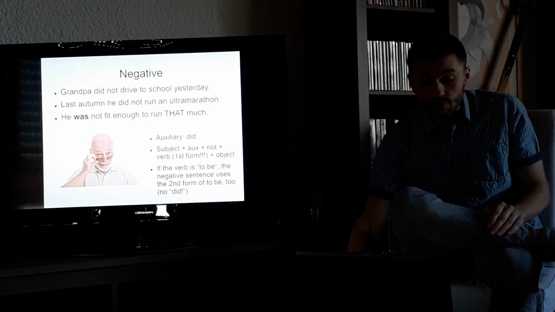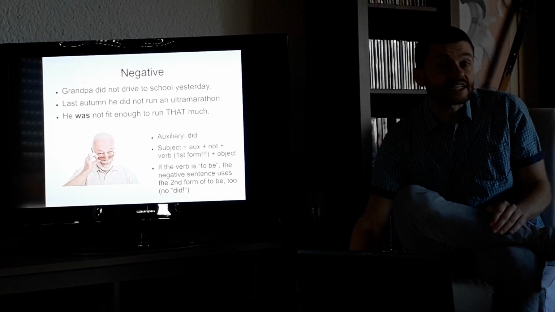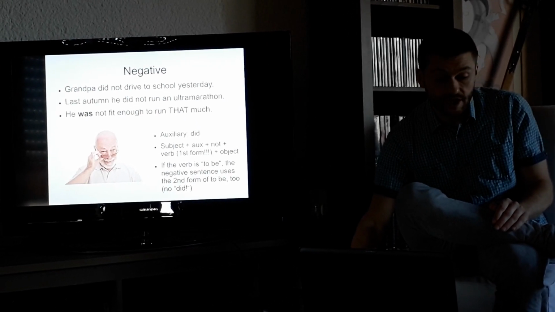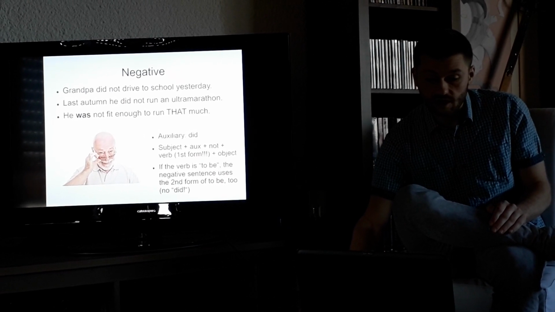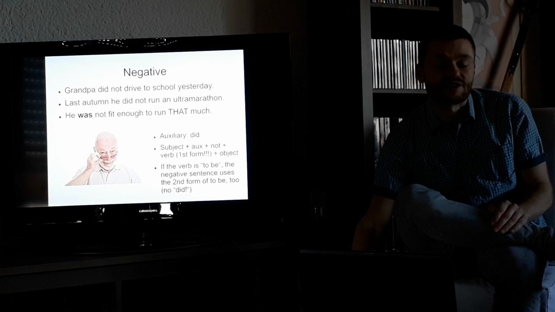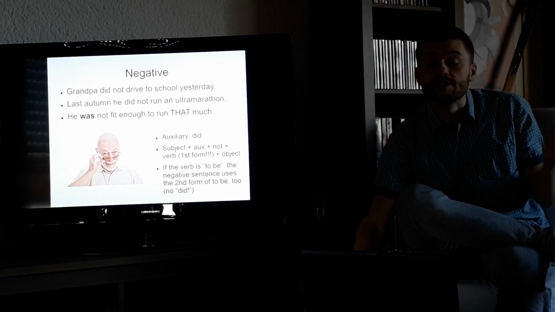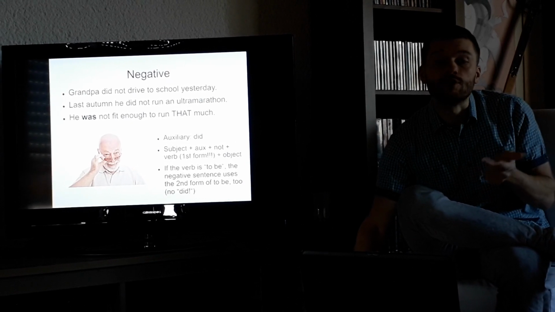If the verb is a form of to be, a negative sentence does not use an auxiliary, it just uses the second form of was. Of the second form of to be, which can either be was, or if it's plural or you, it can be were.